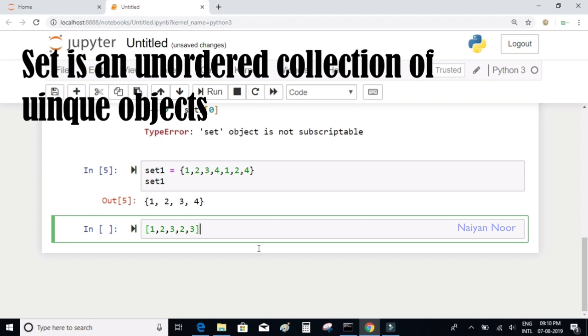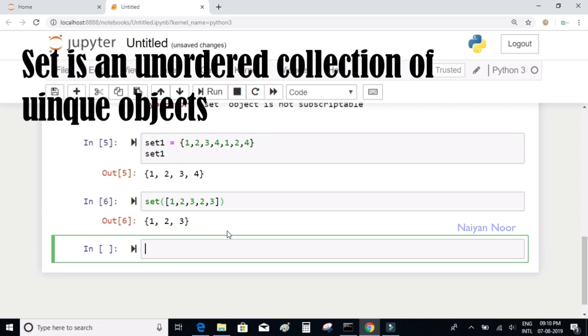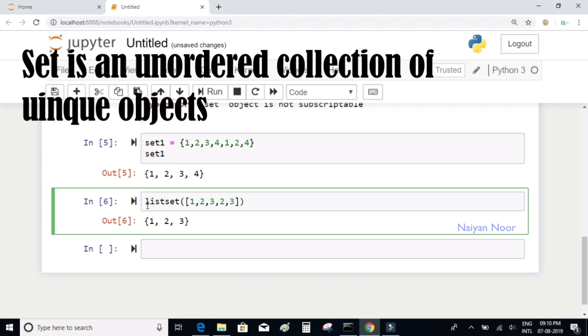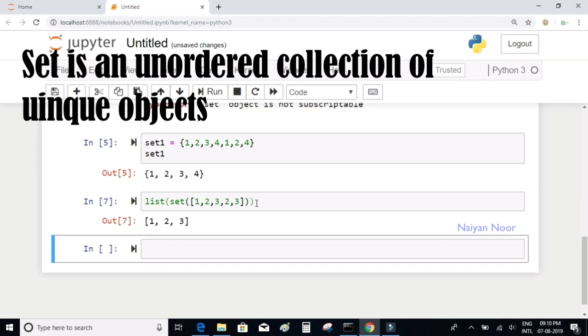Now if you want to remove the duplicates inside this list, of course there are other methods, but you can simply convert it to a set, and you can see that you have removed the duplicates. And then if you want to convert it back to a list, you can simply write list of set of that list, so it will come back as a list.